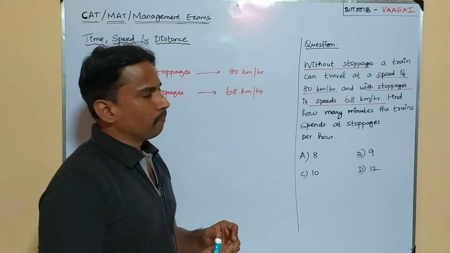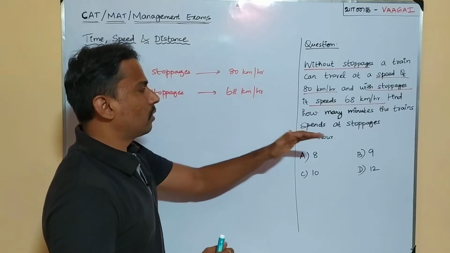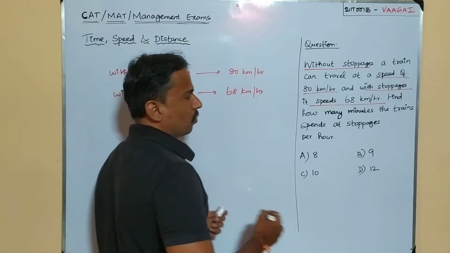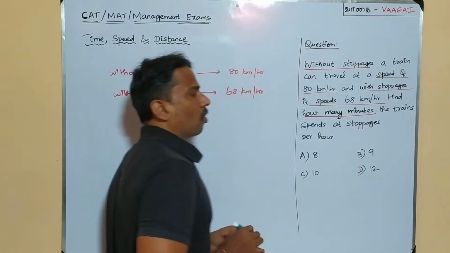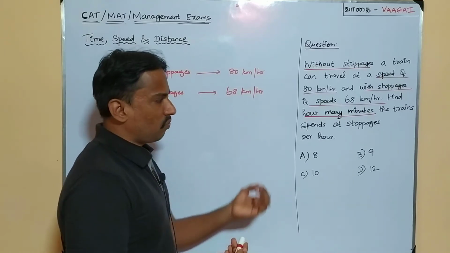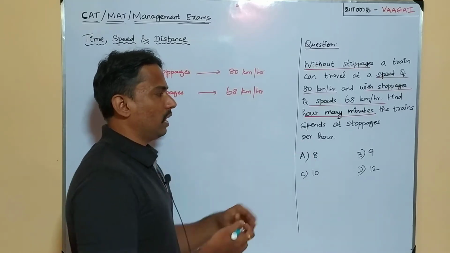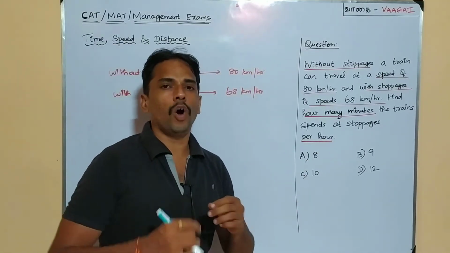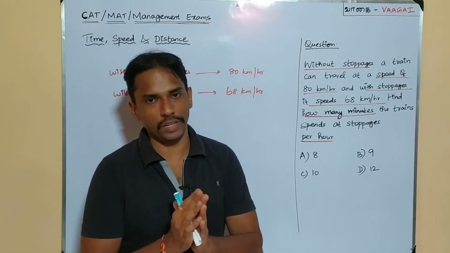We are asked to find how many minutes the train spends at stoppages per hour. So we are asked to find how much time or how many minutes the train is going to spend in the stoppages for every 1 hour. That is, per hour they are asking, right? So for every 1 hour, how many minutes does the train spend in the stoppages? This is going to be the question.